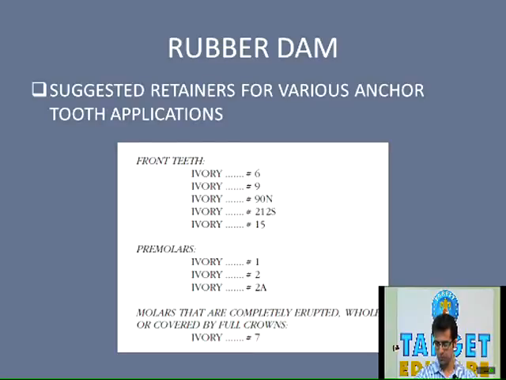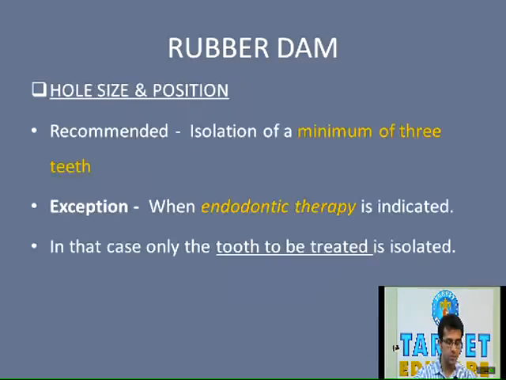In the method in which the clamp and the retainer are attached together to the tooth, in that particular step or technique, the wings help in retraction of the rubber dam. Another advantage is that they allow the attachment of the dam to the retainer. Now the question has been asked recently regarding the disadvantages of the wings, so you need to remember them.